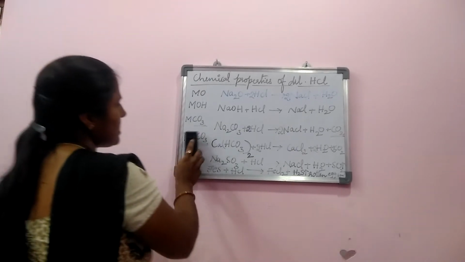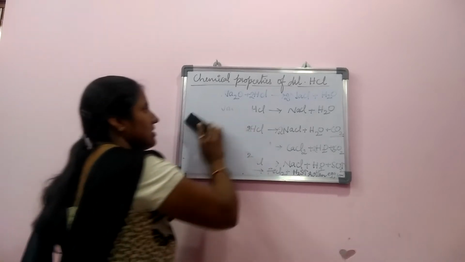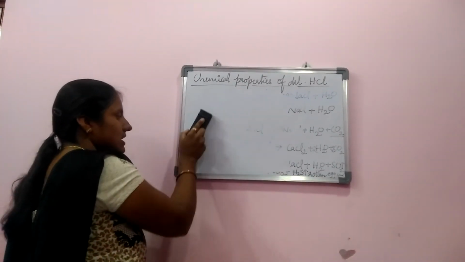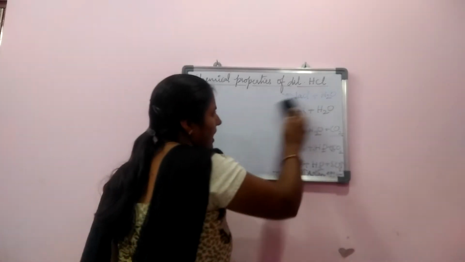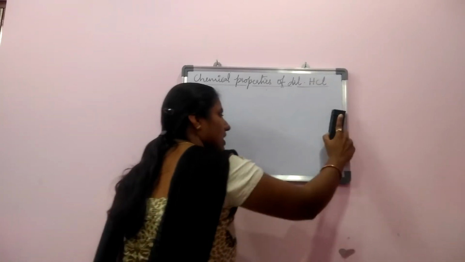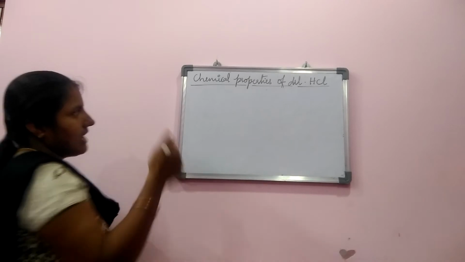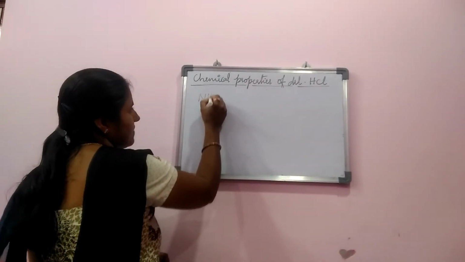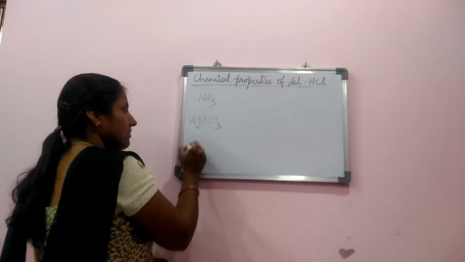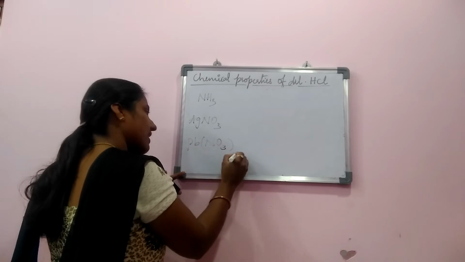Now let's see the tests for dilute hydrochloric acid. How can we test that it is dilute hydrochloric acid? Because many laboratory acids are colorless. Even HCl is a colorless acid. So we have some tests to confirm that it is HCl, hydrochloric acid. We have the test with ammonia, test with silver nitrate and test with lead nitrate.